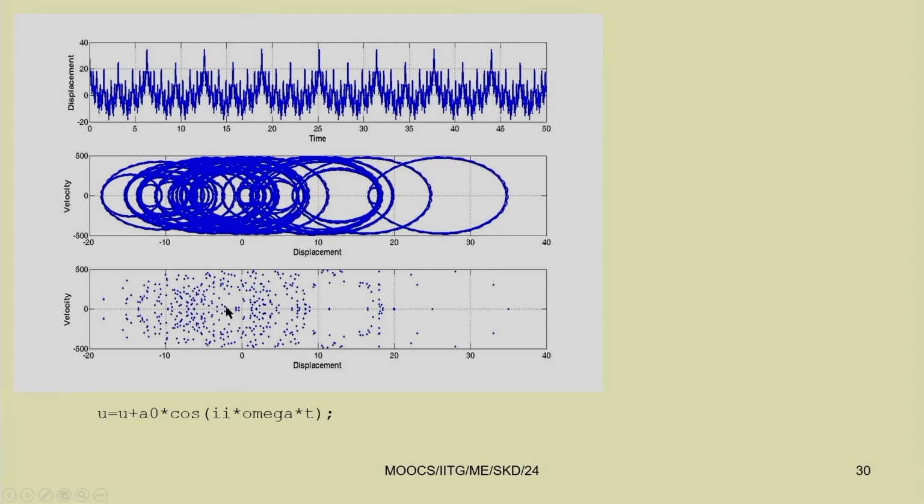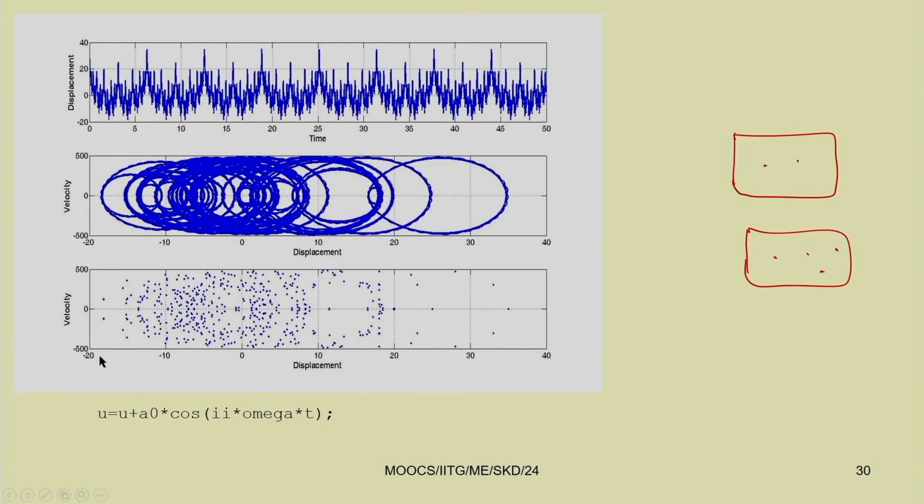Depending on the time up to which you are taking, you can visualize that the Poincare section is filling up the whole space in the phase portrait. That is why the response is chaotic. If you take only 1 or 2 terms, then you have only 2 points. If you take 4, then you have 4 points, and if you take more than 16 or 32, it will completely fill up the space and the response will be chaotic.